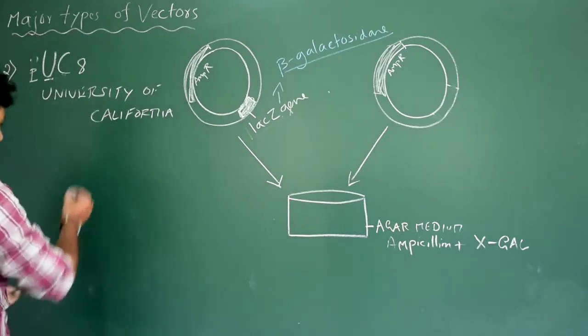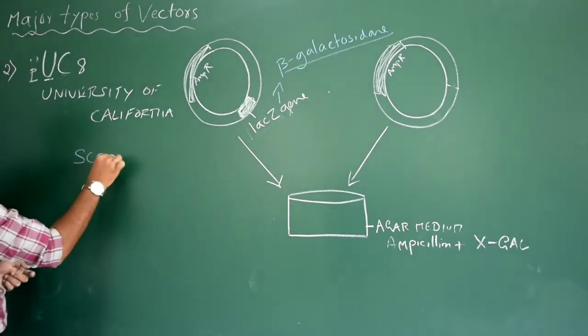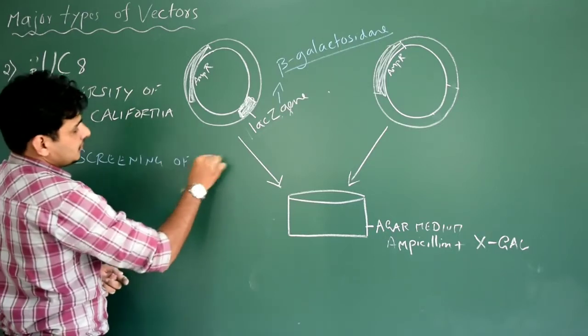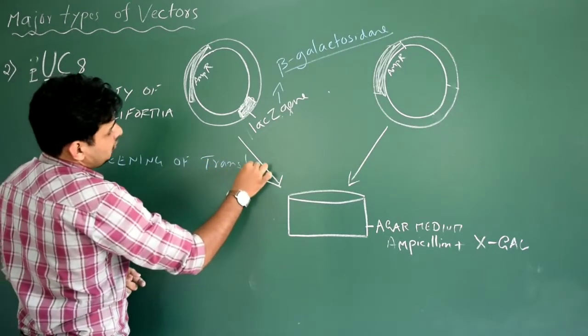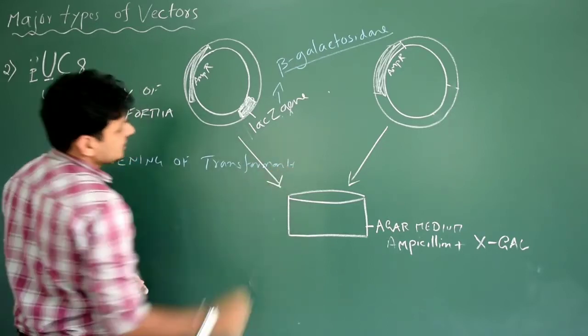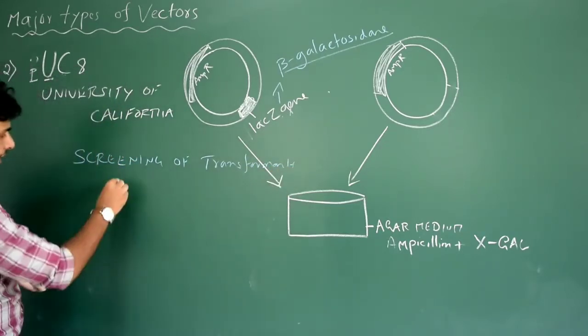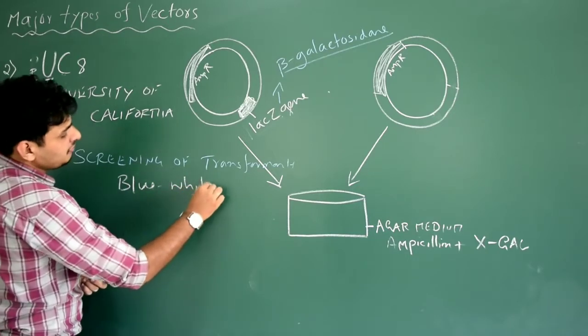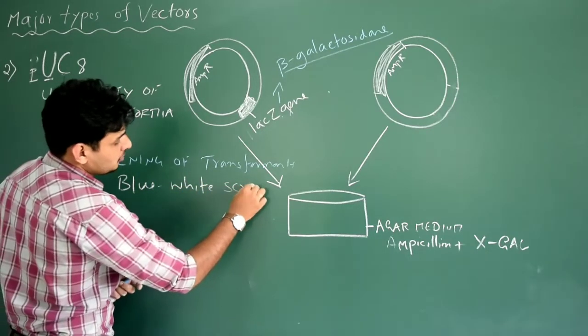So we write that you get this question for competitive exams: screening of transformants. What is the meaning of screening? It has got one more name actually, that is also called blue-white screening. Very important. Blue-white screening could be asked.